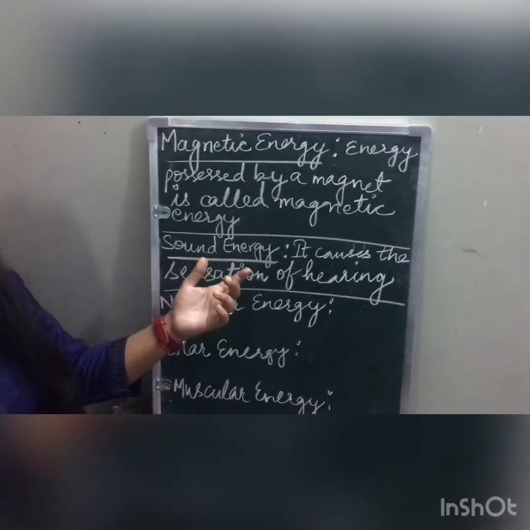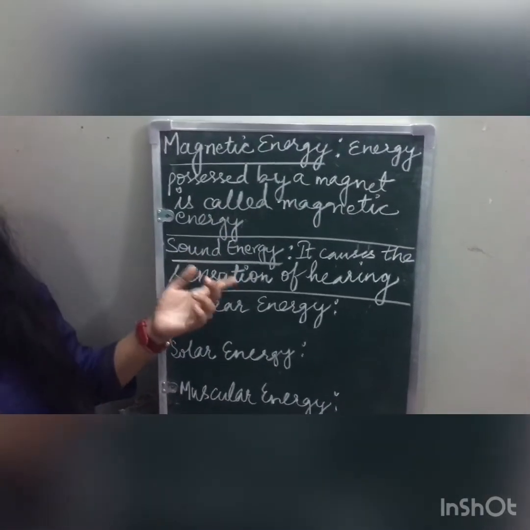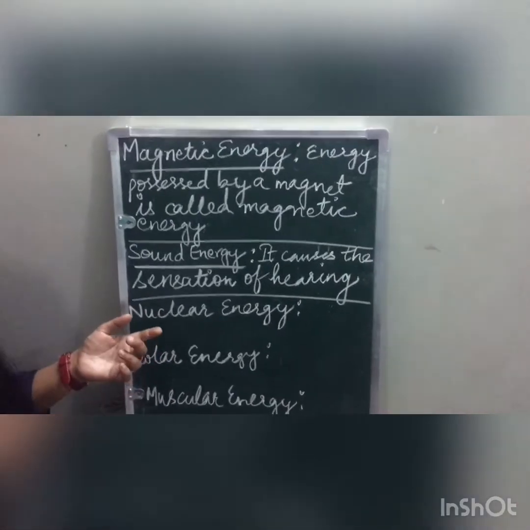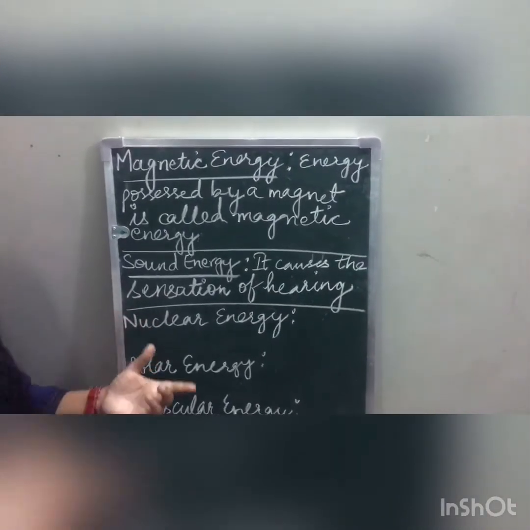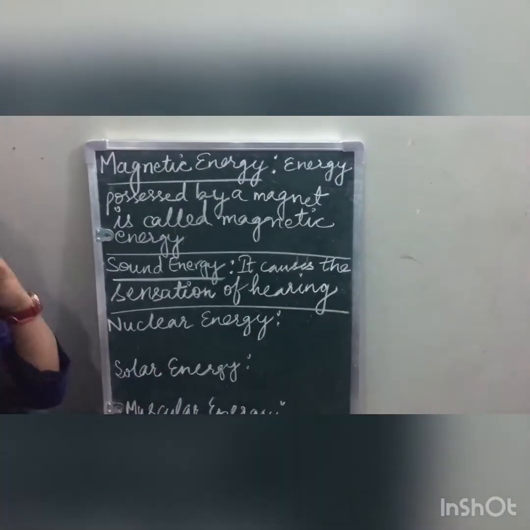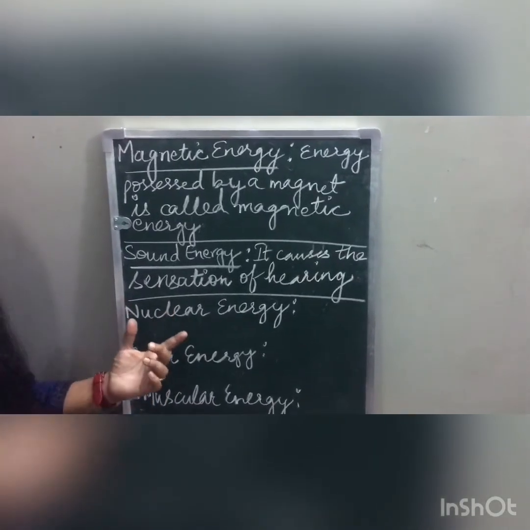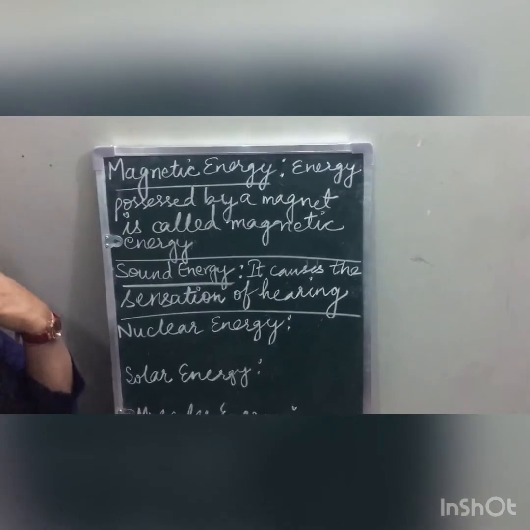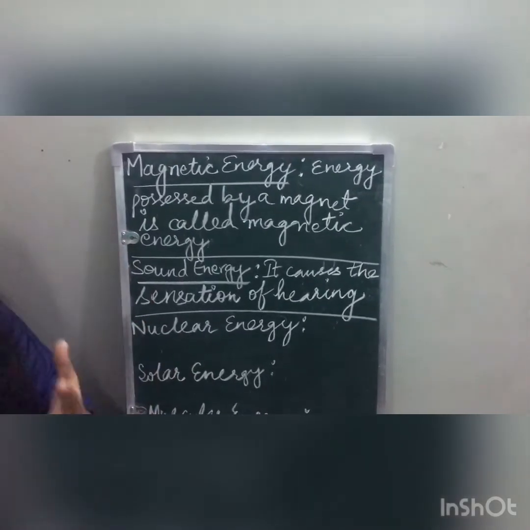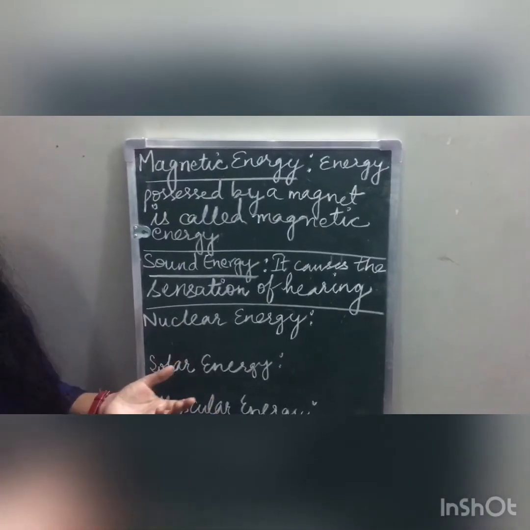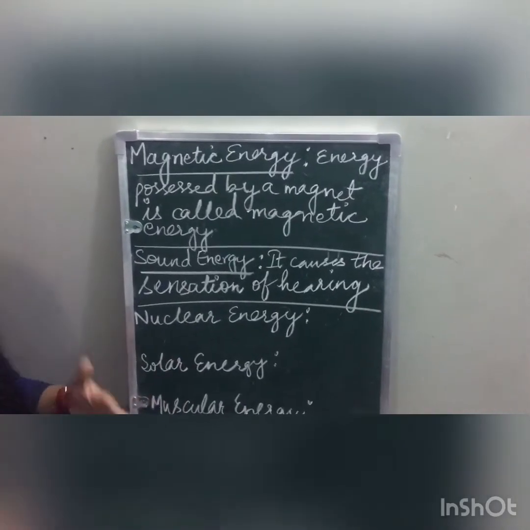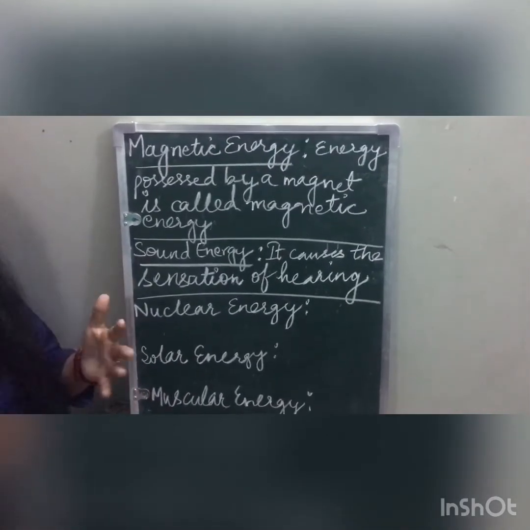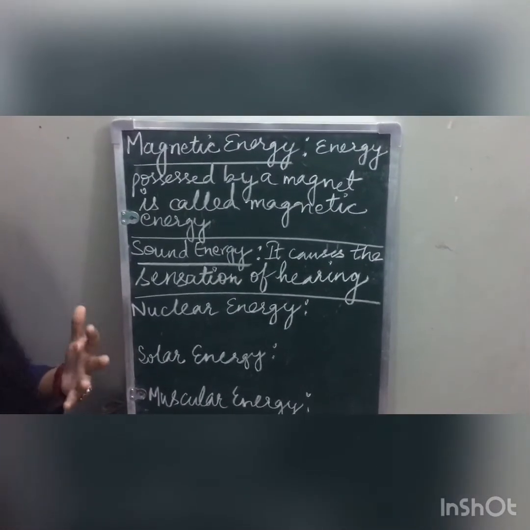Okay, now moving ahead, it is sound energy. What is sound energy? Sound energy is a form of energy which causes the sensation of hearing. It is a form of energy which enables you to hear any sound which is near or surrounding you. For example, how are you able to listen to the sound of a guitar?